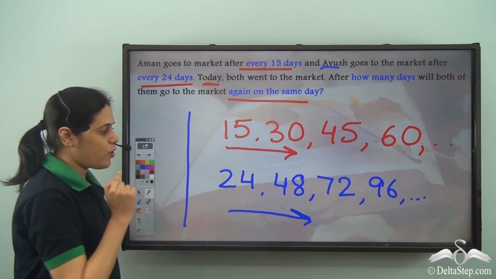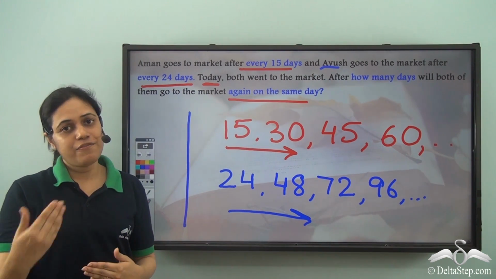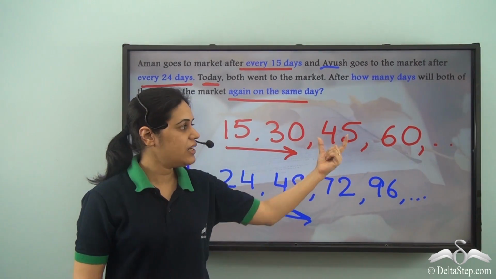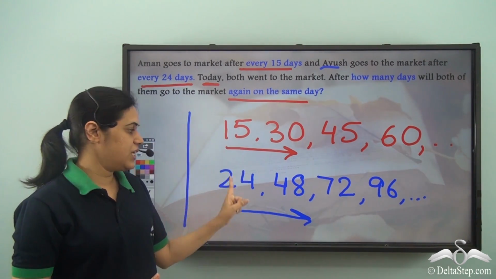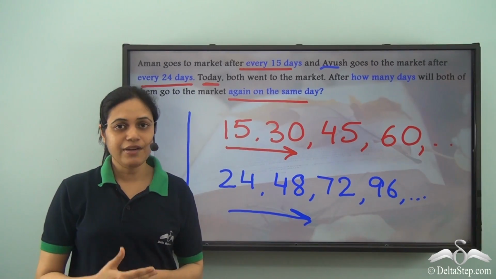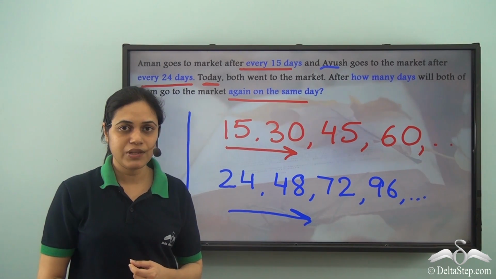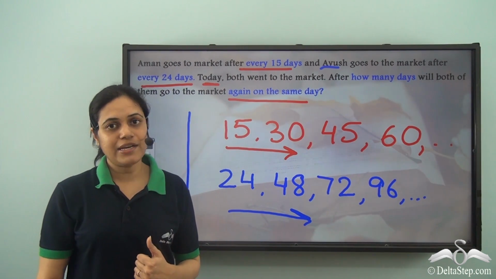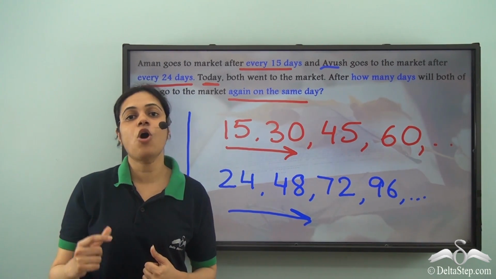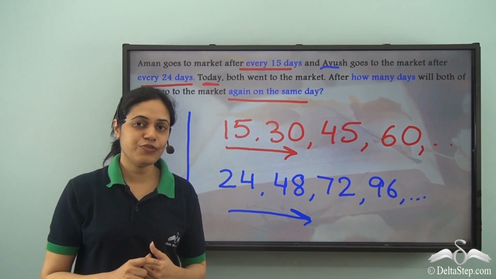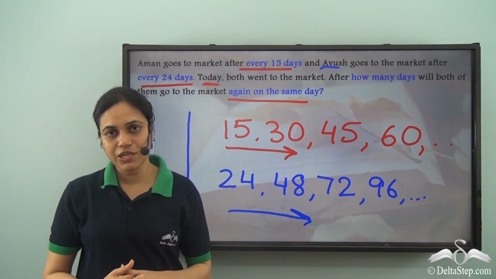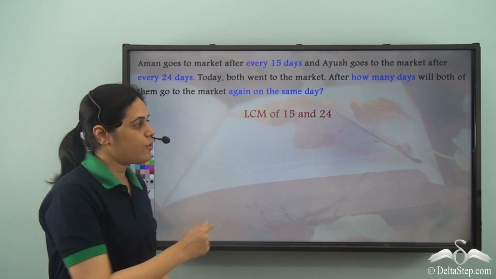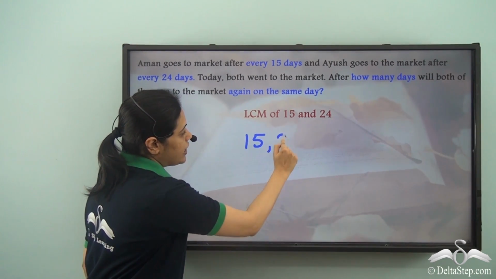Now these two boys have gone to the market today. When will they go to the market again? This means that we need to find the common multiples of 15 and 24, because that is when both of them will go to the market together. And when is the next time they'll go to the market together? For that, we need to find the least common multiple. So I need to find the LCM of 15 and 24.